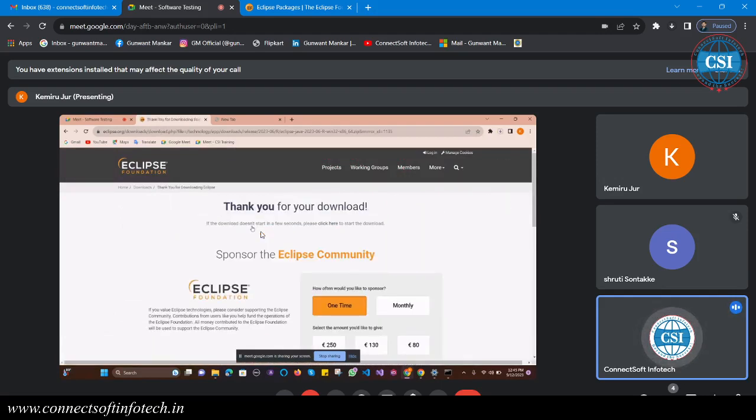Okay, now the downloading has started, Eclipse IDE. So this is enough. Two things we require, JDK and Eclipse. This is for the entire Java as well as automation testing. We are going to perform the automation testing with this one.